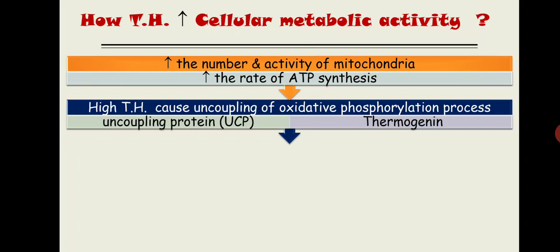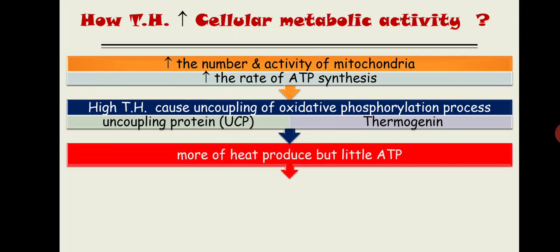By activating this UCP or thermogenin, more heat will be produced and very little ATP will be produced. Why more heat and little ATP? Because of uncoupling of the oxidative process from the phosphorylation process.